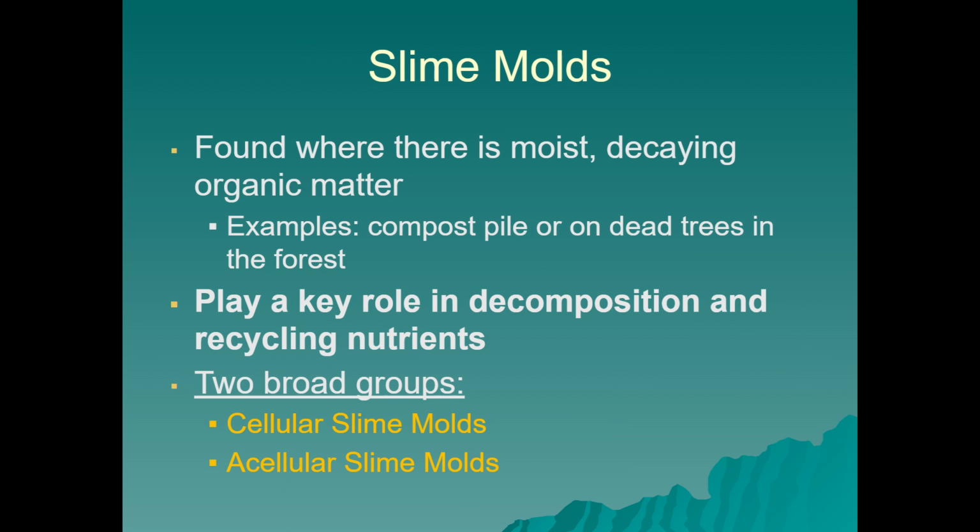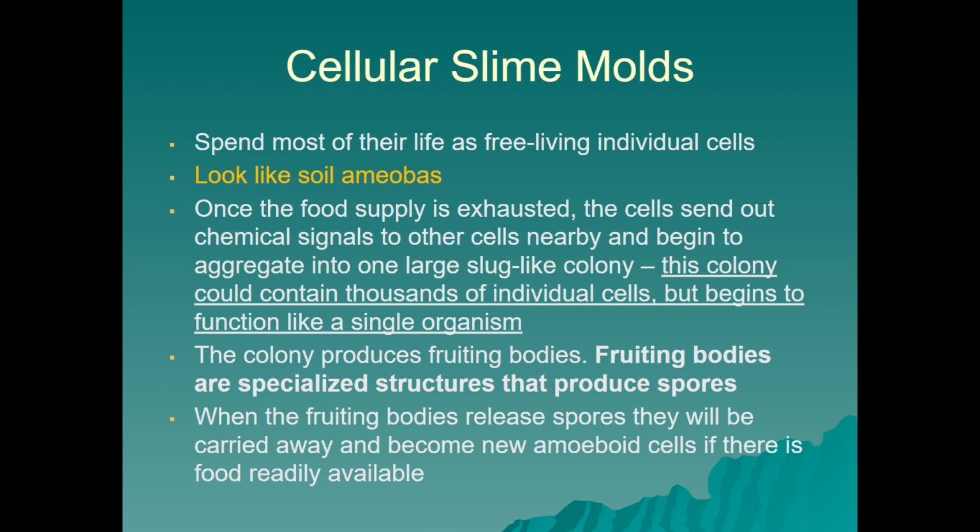Let's look at slime molds first. Slime molds are found where there is moist, decaying organic matter. A lot of slime molds are decomposers. You might find them on a compost pile or on dead trees in the forest. They're playing a key role in recycling nutrients. There's two broad groups of slime molds, both cellular and acellular slime molds.